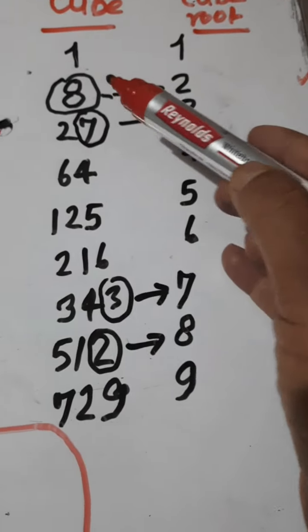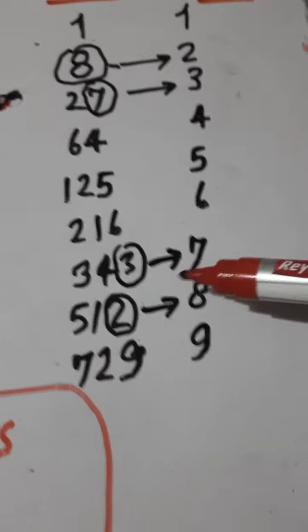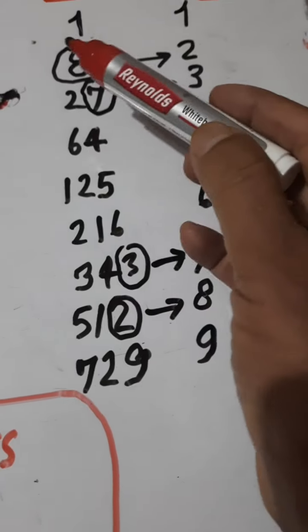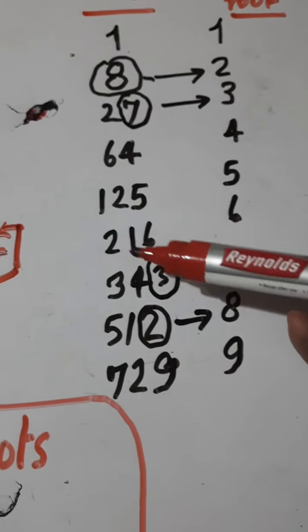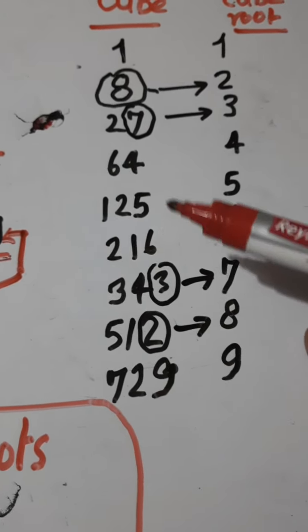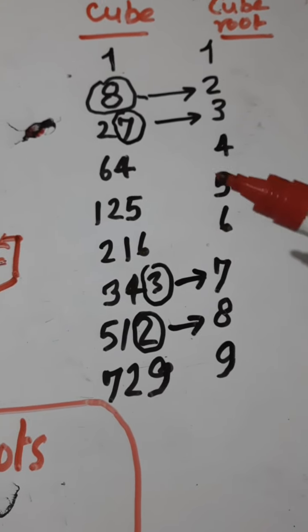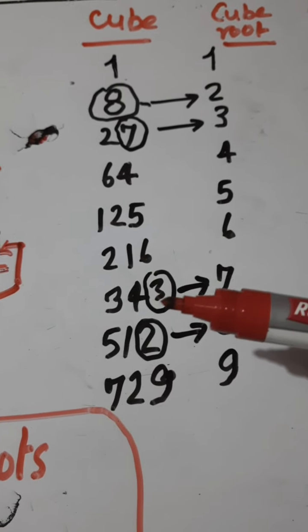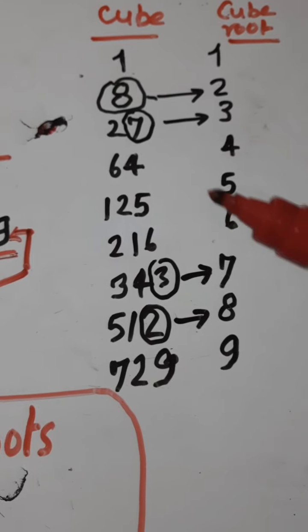We know that cubes of the numbers 1 to 9 are like this: 1, 8, 27. There is a table up to 729, which is very easy to memorize. In fact, 7 has a cube of 343 and 9 has 729.